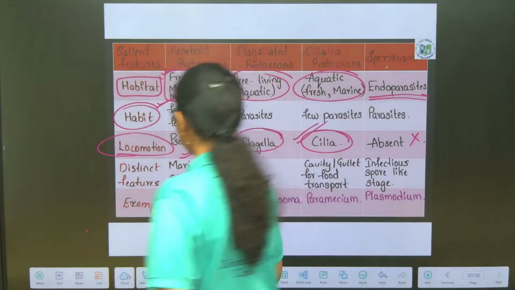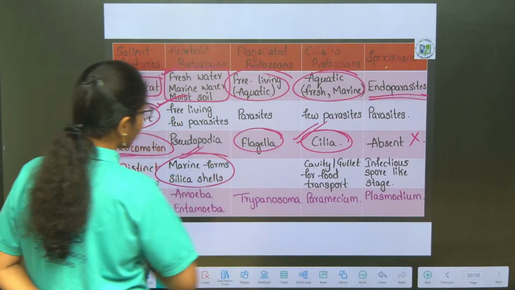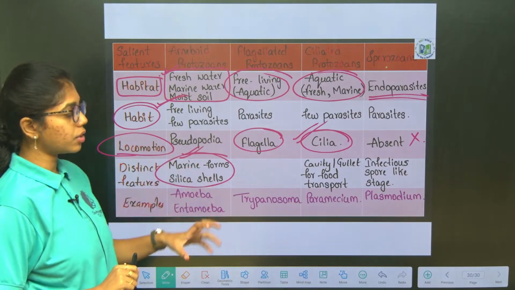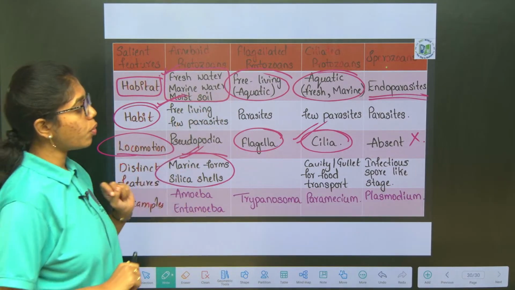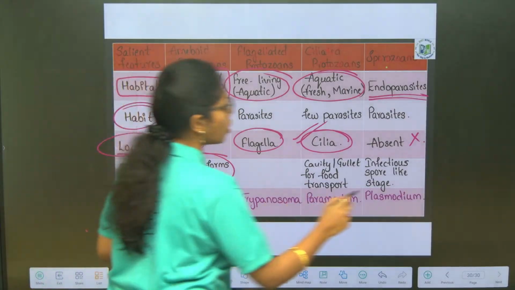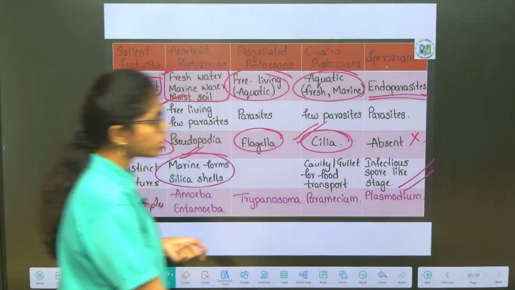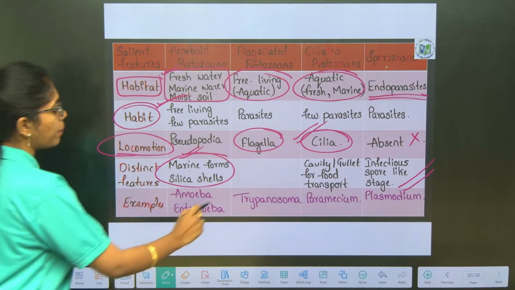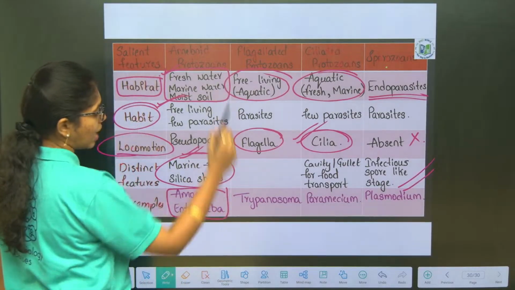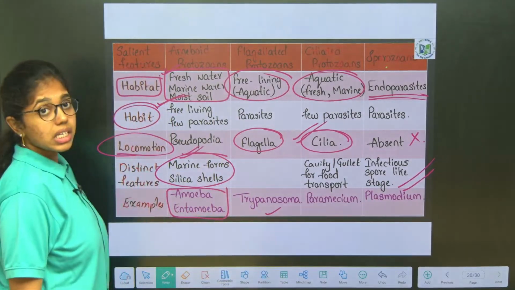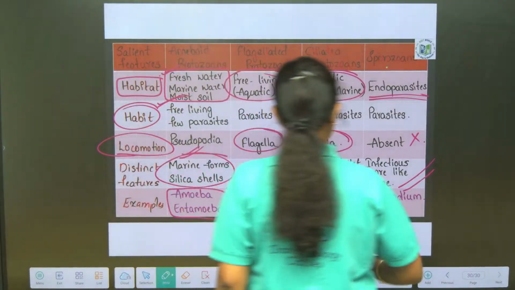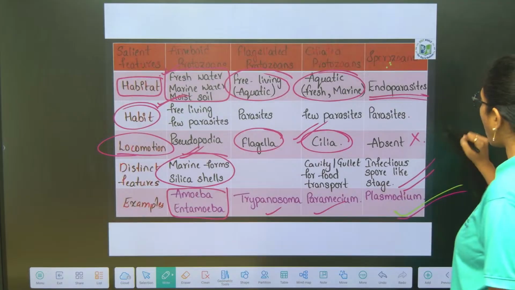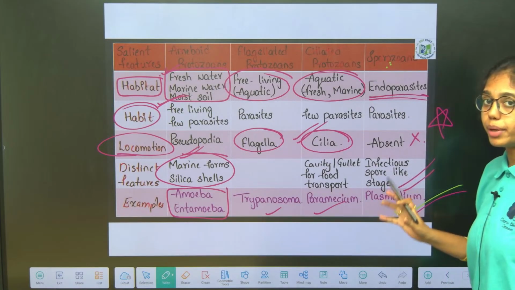Distinct features: marine forms have silica shells, and ciliated protozoans have a cavity or gullet for food transfer. Sporozoans give an infectious spore-like stage. Examples: for amoeboid protozoans, Amoeba and Entamoeba; flagellated protozoans, Trypanosoma; ciliated protozoans, Paramecium; sporozoans, Plasmodium. All examples are to be remembered for sure.